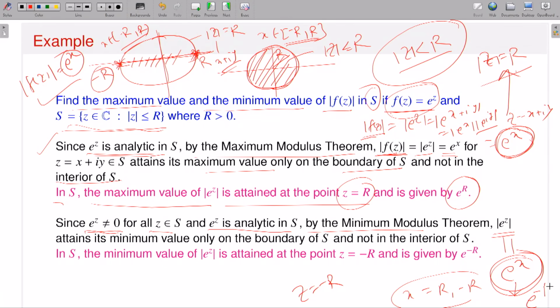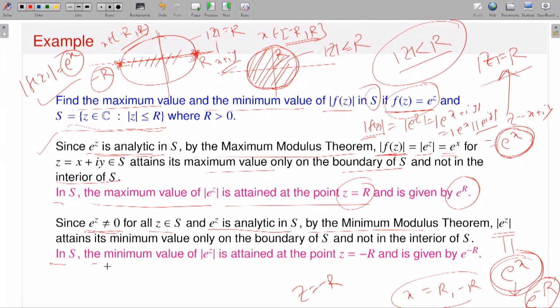That means what is the maximum value? E to the minimum value, e to the power minus R. So it attains the minimum at the point z is equal to minus R, and the minimum value is e to the power minus R. It attains the maximum value at z is equal to R, and what is the maximum value? E to the power R. So that's what it is. That's what I have written.